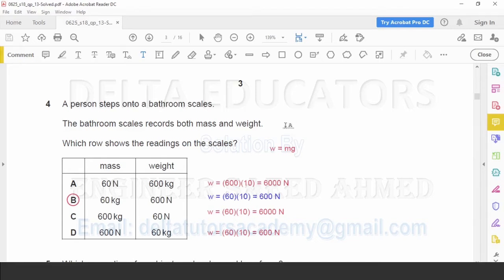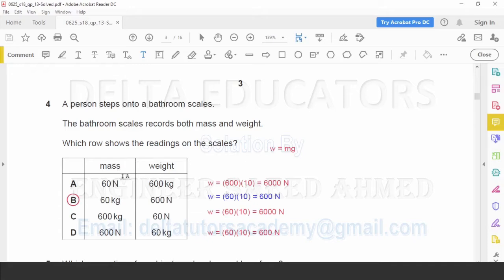Weight is given as product of mass and gravitational field strength. Mass is given as m and gravitational field strength is given as g. And value of g is constant, it is 10 meters per second square. Now here in the first column we have given mass, and in the second column we have given weight.